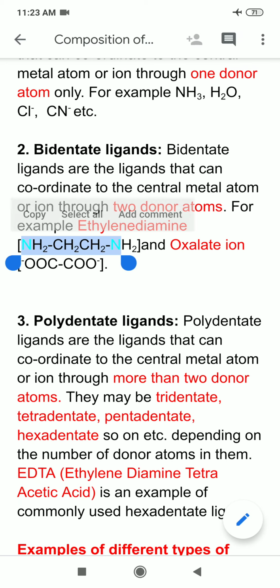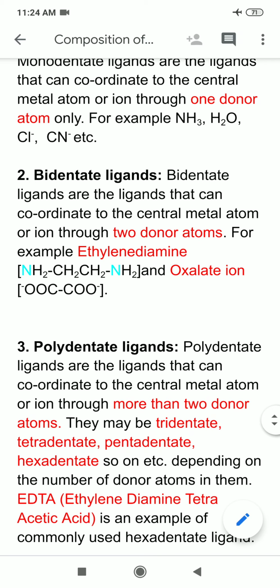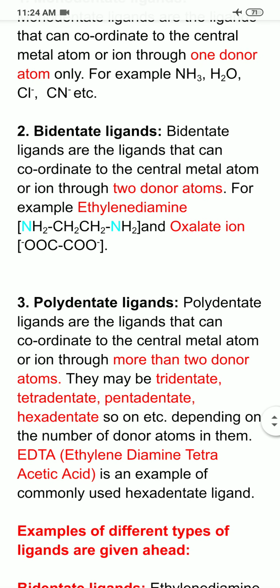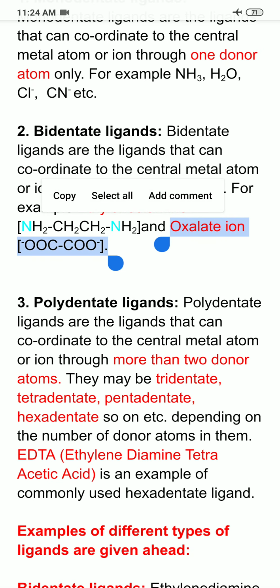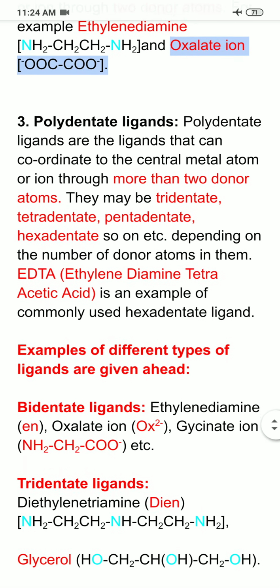Similarly, oxalic acid or oxalate ion, I would say. Oxalic acid is a dicarboxylic acid having 2 carbon atoms only. So if I remove 2 protons from oxalic acid, then it becomes oxalate ion, and the formula of oxalate ion is COO negative, COO negative. So it is having 2 donor atoms also, so it also acts as bidentate ligand. This is oxalate ion.